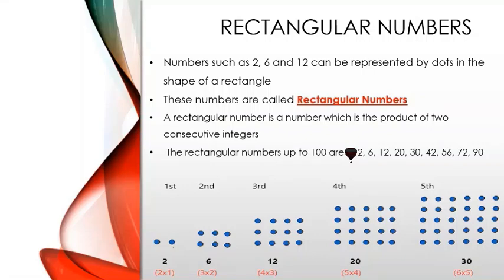So the first rectangular number is 2. It has 2 dots and it is in the shape of a rectangle. The second has 6 dots and it is also in the shape of a rectangle. And the third has 12 dots, which is in the shape of a bigger rectangle than the second one. The fourth one has 20 dots and the fifth one has 30 dots.